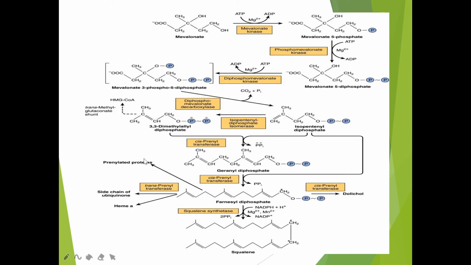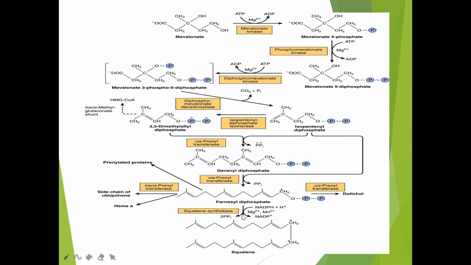Now these two isoprenoid units will combine together to form a 10 carbon unit called geranyl pyrophosphate or geranyl diphosphate. Again, this 10 carbon compound will combine with one more isopentenyl diphosphate to be converted into a 15 carbon compound called farnesyl diphosphate.